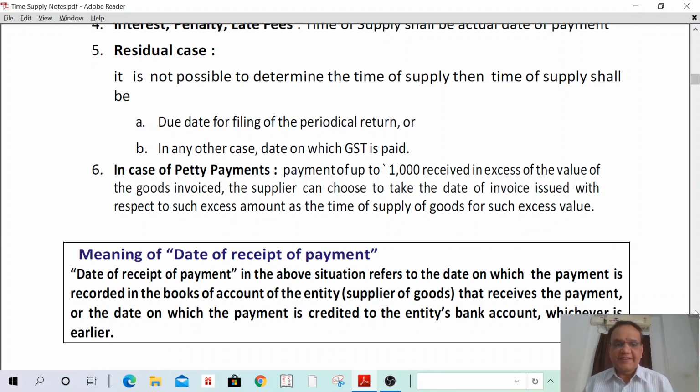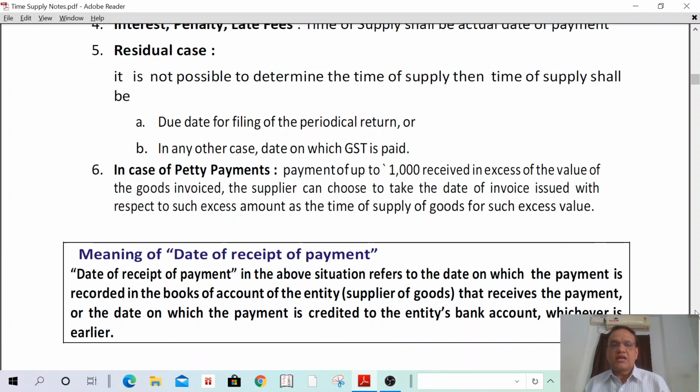Understand? Okay. Then the meaning of the date of receipt of payment. What is the date of receipt of payment? Date of receipt of payment means the date on which payment is entered in the books of account of the supplier, or the date on which the amount has been credited in the supplier's bank account, whichever is earlier. Understand? First he has received such amount. Suppose today is the 5th, today it is received, but the check is deposited after 10th and cleared on 15th. So what is the date of payment? 5th or 15th? 5th only. Suppose today I have received, I have deposited after 4 days, and the check has been cleared after 4 days only. But what is the actual date of receipt? I have received today only, today. And some more examples.